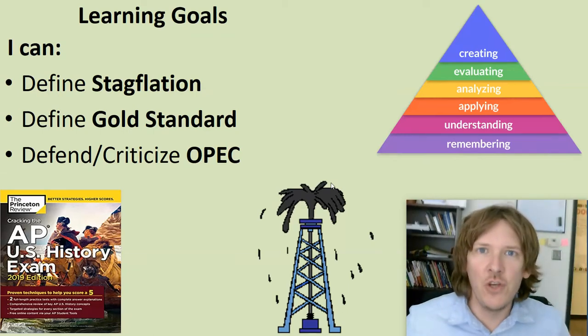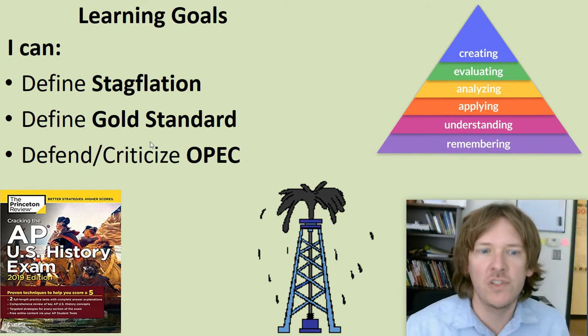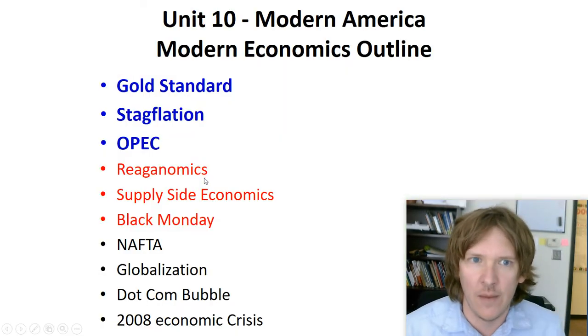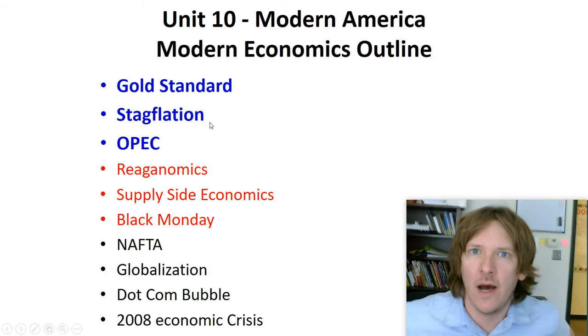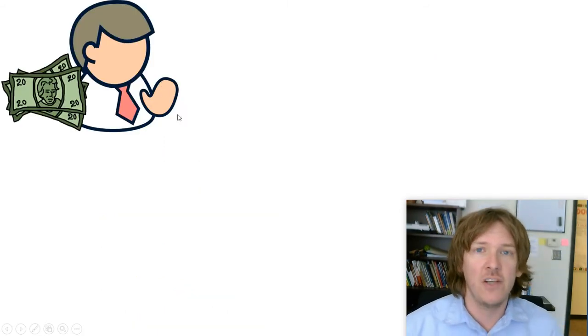Unit 10, our final unit, we're going to focus on economics, then rights, and then foreign affairs. Stagflation, gold standard, OPEC. We're talking 70s economics today. You can see some of the economic content that we will study in the next 3 videos: gold standard, stagflation, and OPEC.